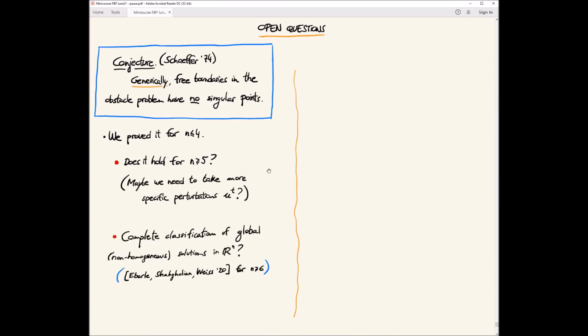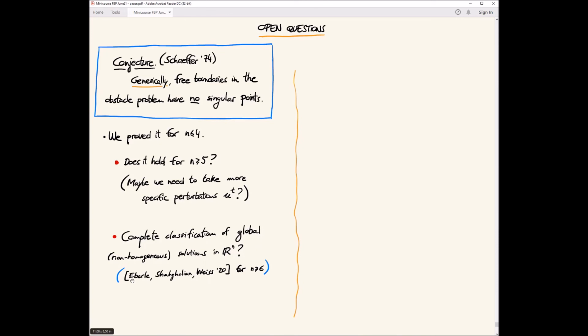And then another nice problem in which we had some recent progress, due to Simone Eberle, Hendrik Shahgholian, and Georg Weiss, was the following. Can we have a complete classification of global non-homogeneous solutions to the obstacle problem in R^n? This is still open in R^3, for example. In 2 dimensions this is known, because you can use complex analysis methods. But in R^3, this is still completely open.